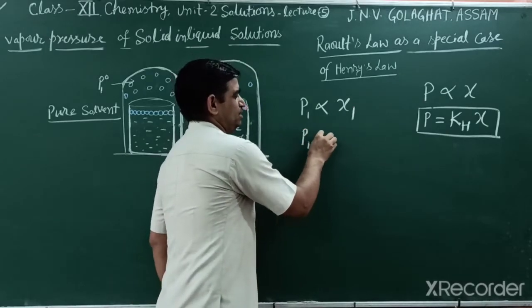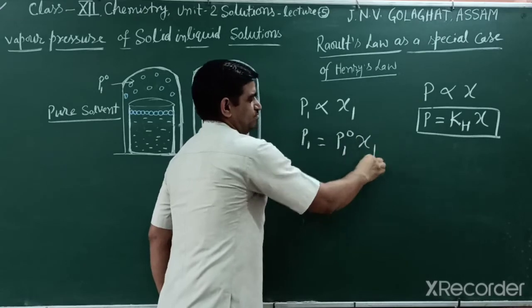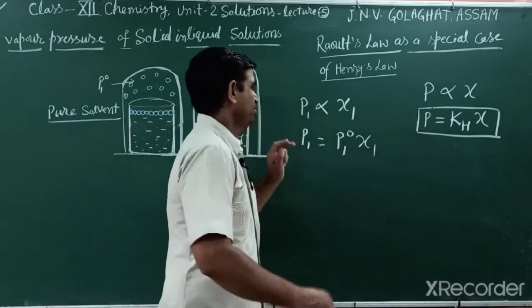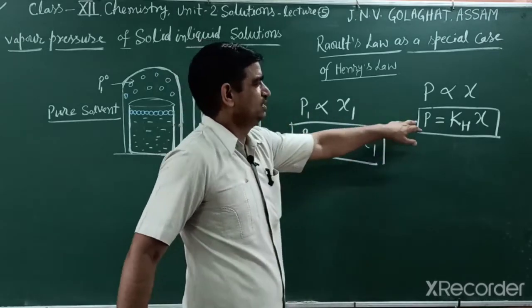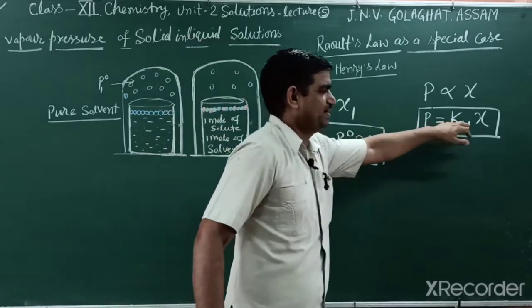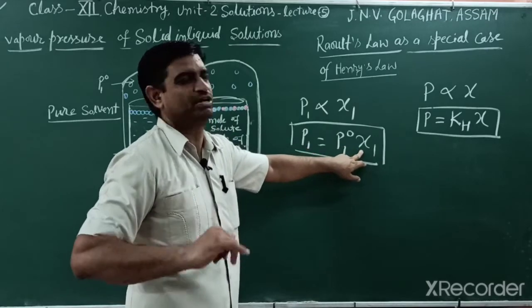when we remove the sign, then we get pure vapor pressure of the component and mole fraction of the component. So students, when we carefully observe and compare, what happens? This one is partial pressure, this is also partial pressure. This is the mole fraction of a gas, that is the mole fraction of the component that is volatile, meaning both are gas.